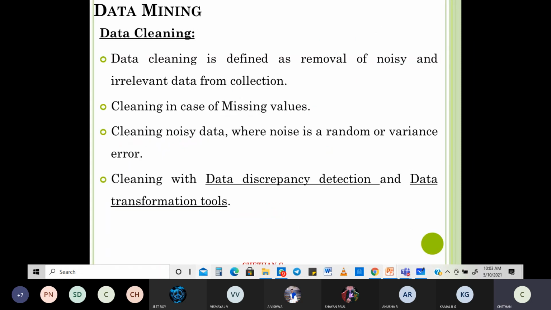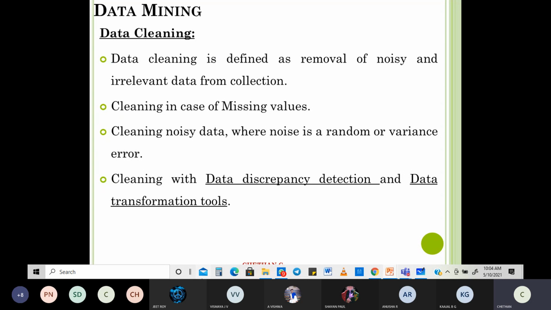So let's look into this. What is data cleaning? Data cleaning is the removal of noisy and irrelevant data. You know the steps in taking out noisy data and the things related to irrelevant data. Next, cleaning is the case of missing values. Cleaning noisy data, where noise is random or variance error, which basically means you have values that should not be there. Cleaning with data discrepancy: data discrepancy detection and data transformation tools.